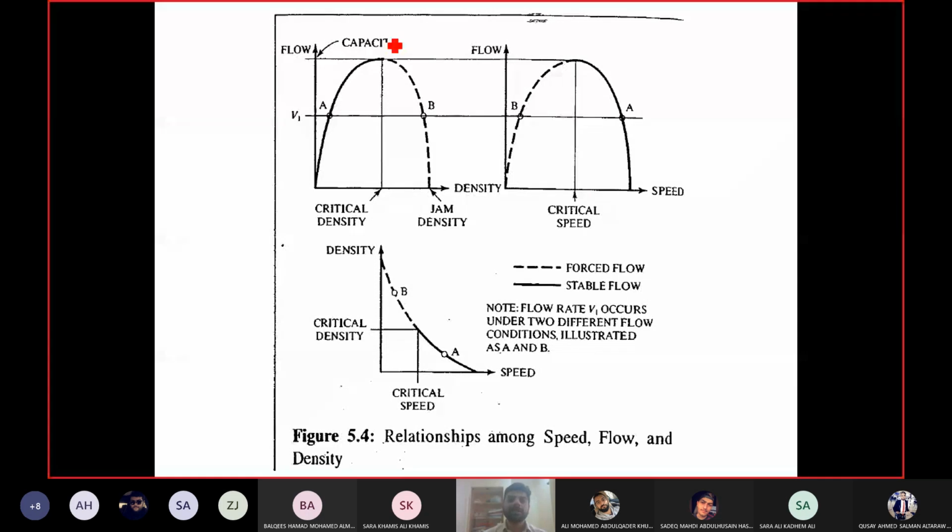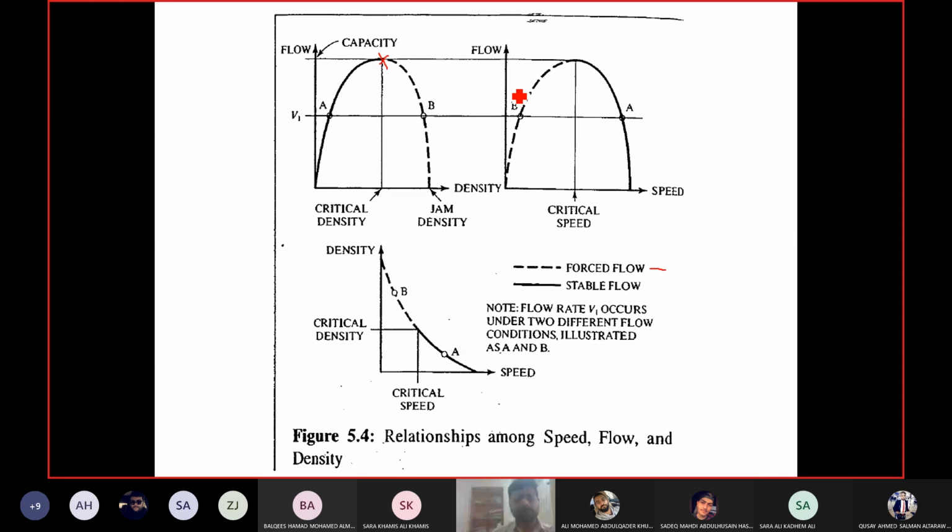So what is capacity? The maximum flow which can go through this highway segment. So the flow and density increase until you reach capacity. After capacity, what is happening? More vehicles are entering the segment, so the density is still increasing. But now these vehicles are going into a forced flow or unstable flow condition, which is denoted by the dotted part of the curve. The dotted part of the curve in all these three graphs shows the forced flow or unstable flow conditions.